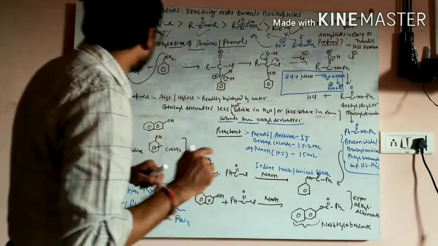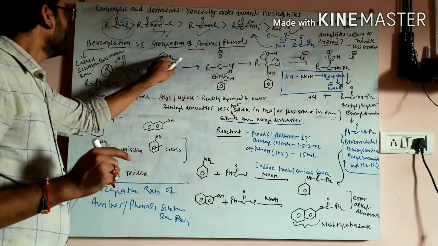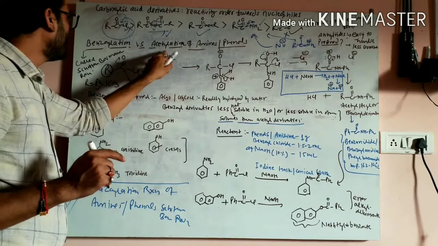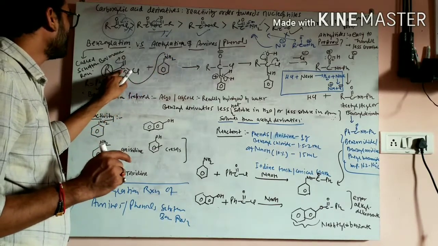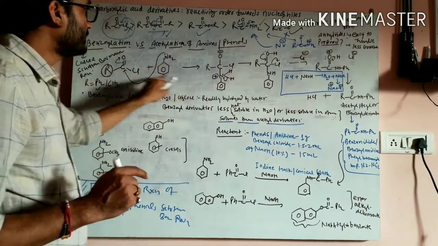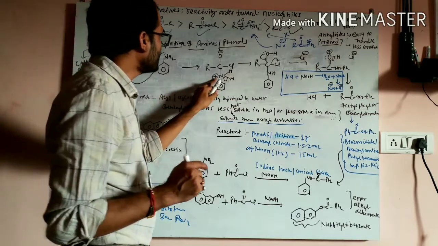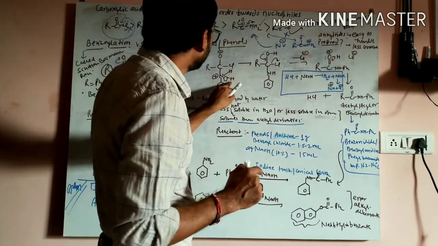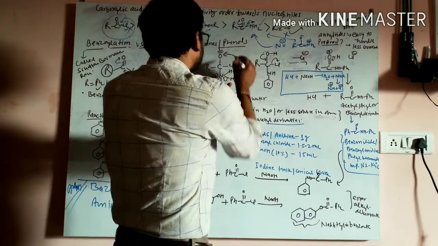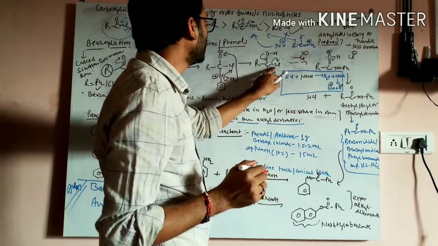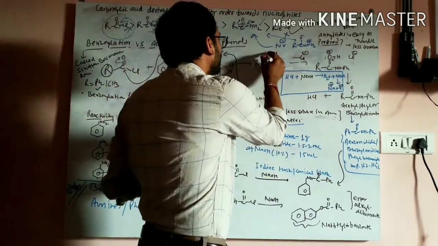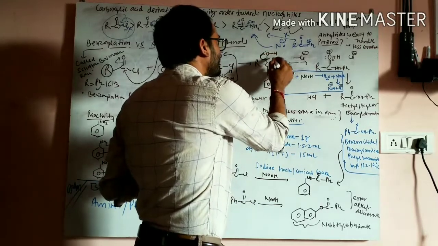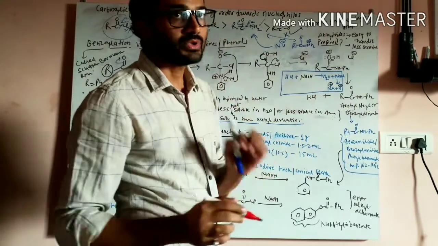Okay, see, here the NH2 appears as a nucleophile, and this is an electropositive carbon, so the nitrogen carries a positive charge, and this proton will be lost from here and move from here to here. Now, in the other step, the electrons come back, and chlorine goes out as a leaving group, that is Cl minus.